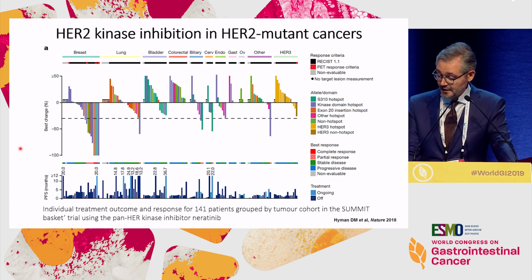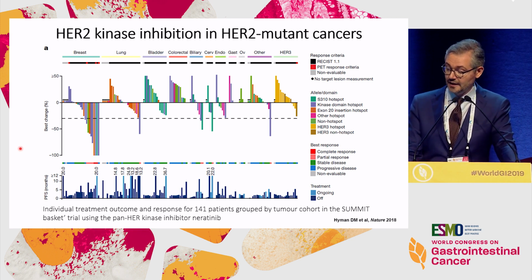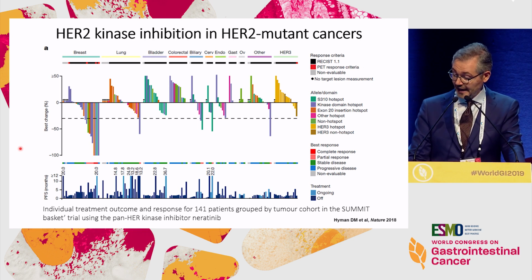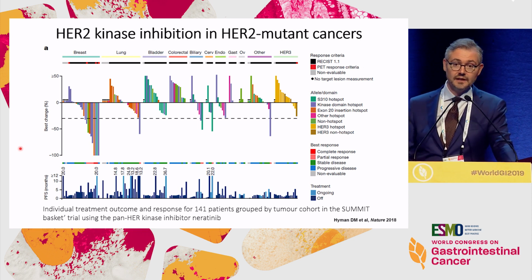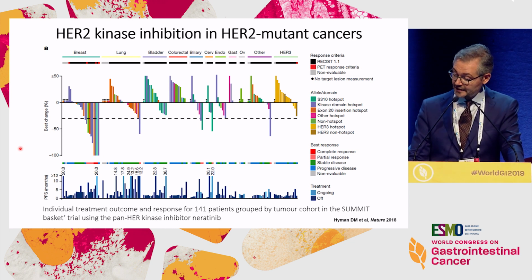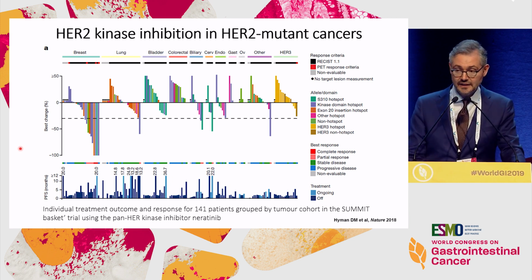in these tumors. Speaking about mutation, we have data from the SUMMIT trial. Data of the biliary tract cancer were presented at the meeting yesterday. This was an agnostic HER2-directed trial, and at the end of the day, it was indeed a tissue-dependent response.